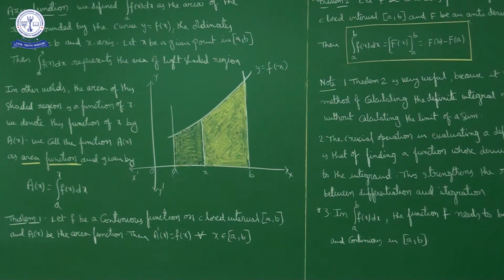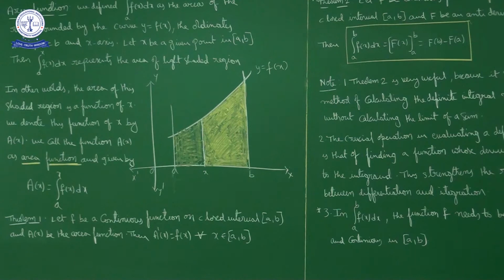Less than 1. So less than 1 minus 1 is less than 0, so negative. The square root of a negative is what? An imaginary number. So the function f of x equal to x into square root of x square minus 1 is not defined between minus 1 and plus 1.